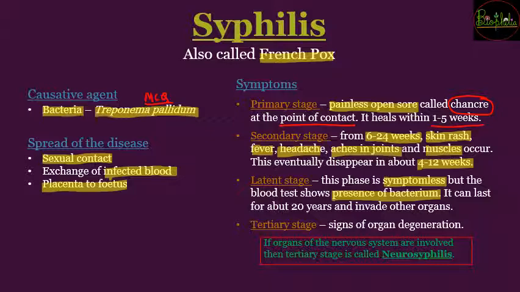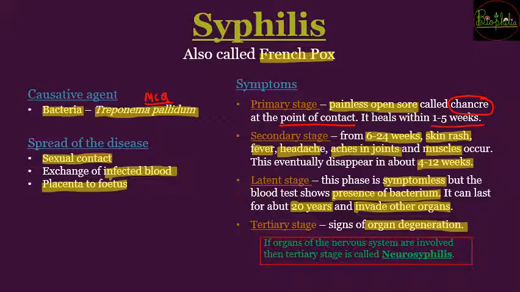Now this latent stage can vary from person to person. As is known from records, this latent stage can last up to 20 years, and in that latent stage what is going to happen is that the bacteria which was infecting a localized area will now start to invade other organs. It will not stay only near that particular membrane; it will spread all over your body, and that would cause the next stage that is more dangerous, the tertiary stage. So in the tertiary stage there would be signs of organ degeneration.